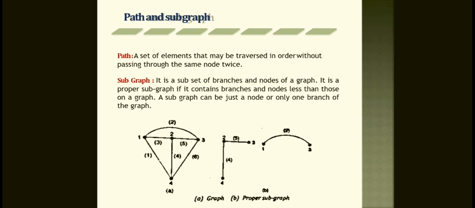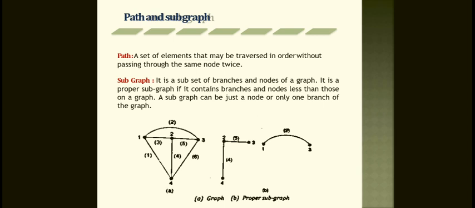In this figure the nodes are 1, 2, 3 and 4, right? Taking the paths of this graph: path 1 is 4 to 1, path 2 is 1 to 3, path 3 is 1 to 2, path 4 is 2 to 4, path 5 is 2 to 3, and path 6 is 3 to 4, as shown in the figure.